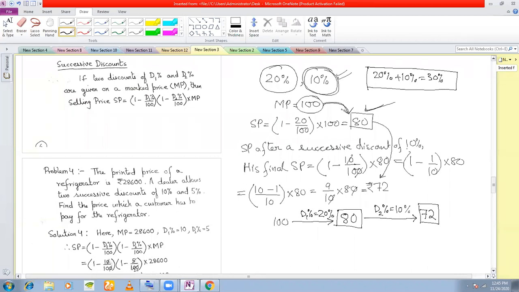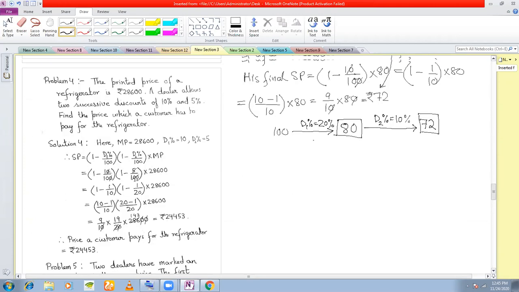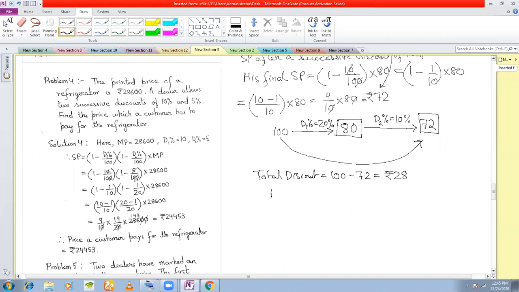How much discount is he giving me? See, from 100 he is coming down to 72. So the total discount that he is giving is 100 minus 72, which is 28 rupees. He is giving a discount of 28 rupees on a mark price of 100 rupees. So what is his percentage discount?